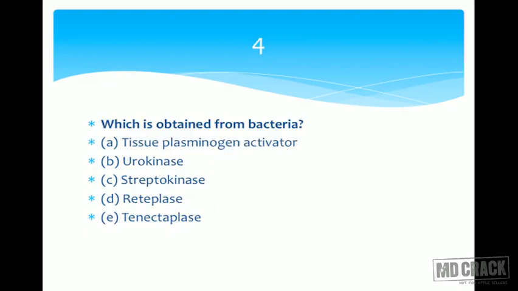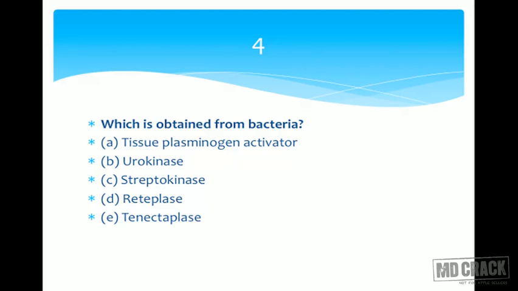Next, which substance out of the following is obtained from bacteria? A. Tissue plasminogen activator. B. Urokinase. C. Streptokinase. D. Reteplase. And E. Tenecteplase. Tissue plasminogen activator is a thrombolytic agent used for dissolving the thrombus, dissolving the clot, and the substances are obtained from various sources. You have option B, urokinase, which is obtained from urine. Tissue plasminogen activator, if you try to remember its full name, it's rTPA. R is recombinant DNA technique.